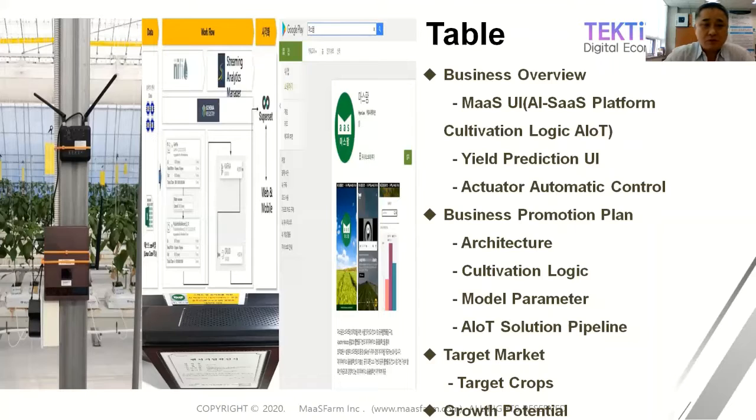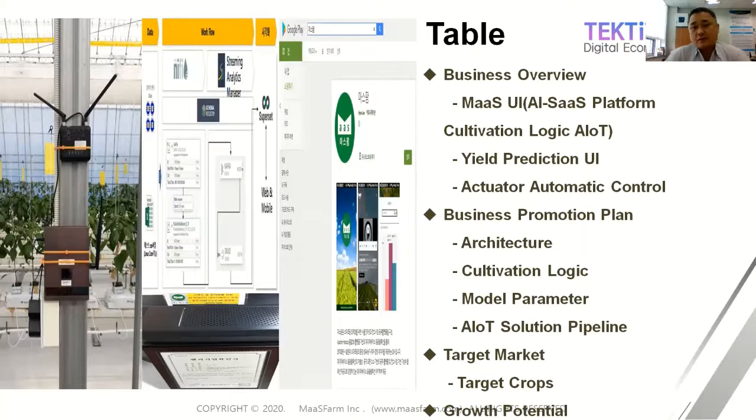This picture is about the paprika test bed. The left picture is the paprika test bed, which is installed with the gateway of IoT devices as well as an LTE router to connect to our AI SaaS platform-based cultivation logic solution service. This web-based cultivation logic service, the UI service, will be served through a mobile API as well as a gateway API, right?